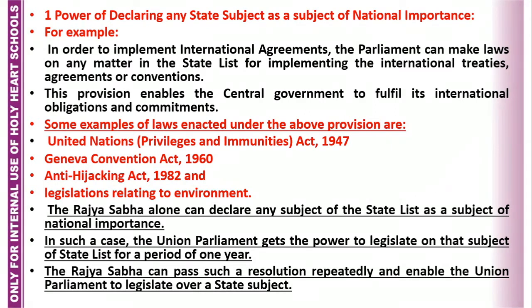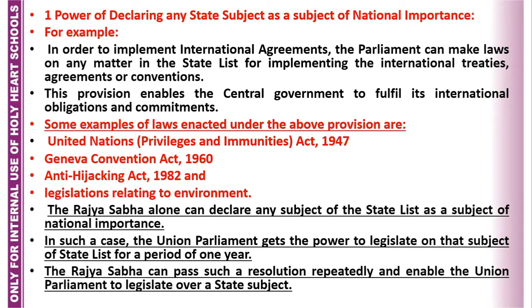So these are the situations which tell us that the Union Parliament can legislate on the state subjects on the exclusive power on the agreement of the Rajya Sabha. The Rajya Sabha alone can declare any subject of the state list as a subject of national importance, because when it comes under the category of international relations, so it becomes a subject of national importance.